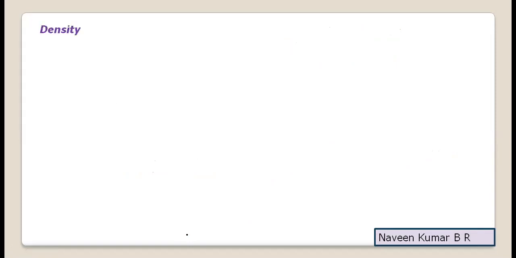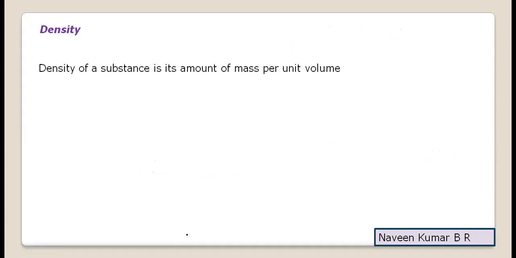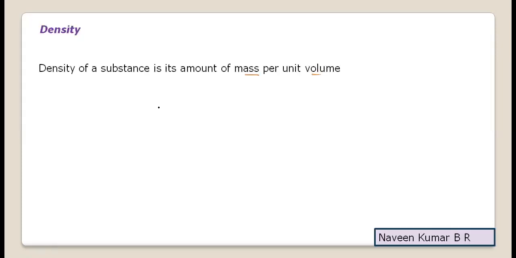Now we'll learn one more important measurement quantity, which is density. Density of a substance is its amount of mass per unit volume. That is, density is defined as the ratio of mass by volume. Mass per unit volume is defined as density.